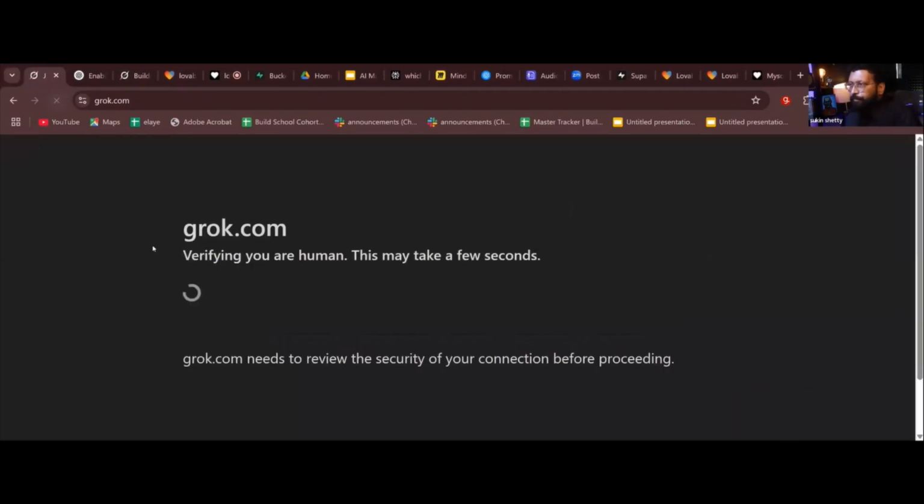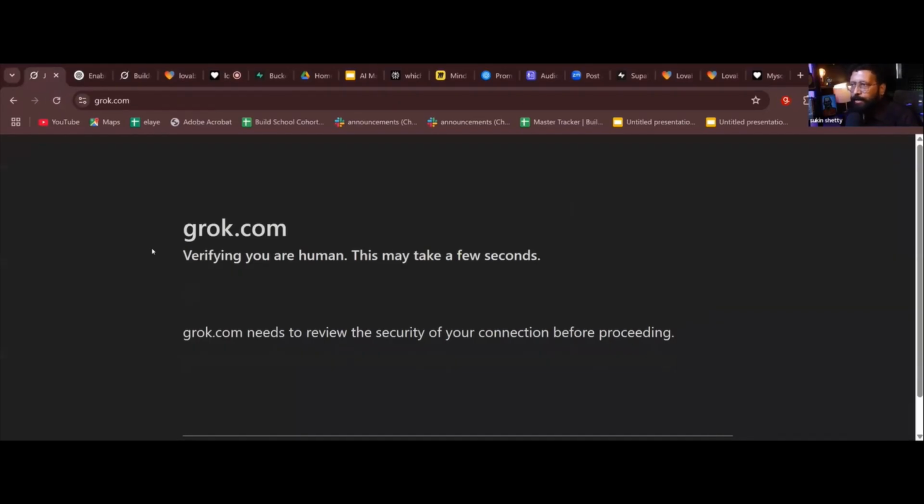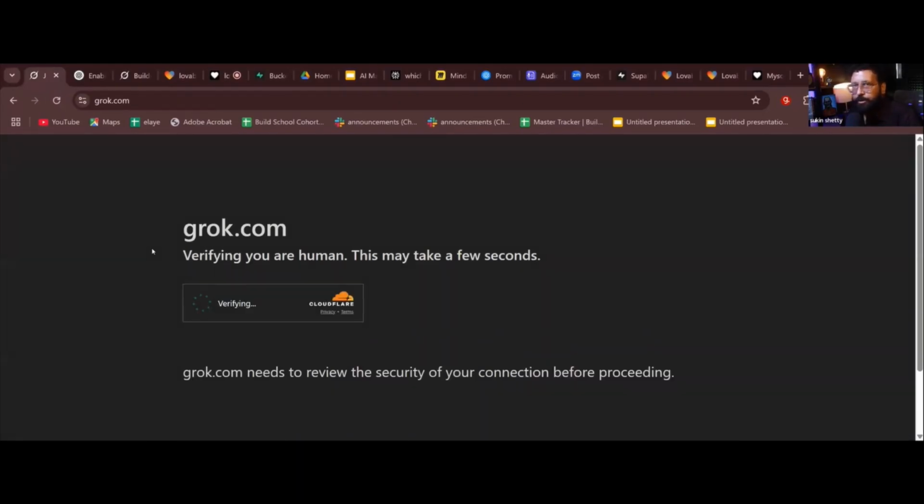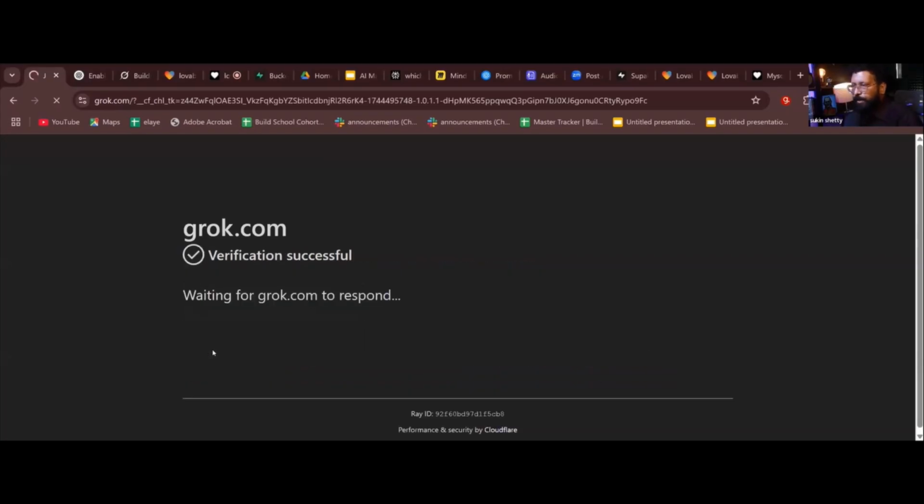Grok.com, G-R-O-K. There's one more, G-R-O-Q, also. This is Grok.com. My friend Elon Musk built this. You can use ChatGPT, you can use Grok, you can use Claude also. Why I'm using Grok is that it is free right now.